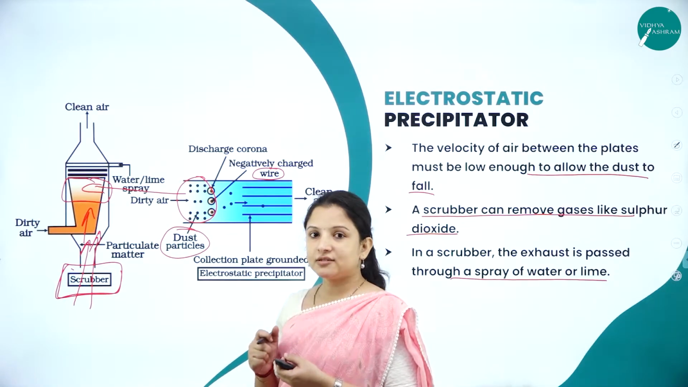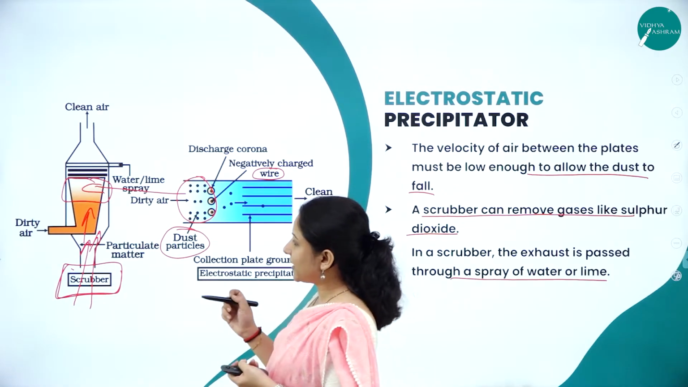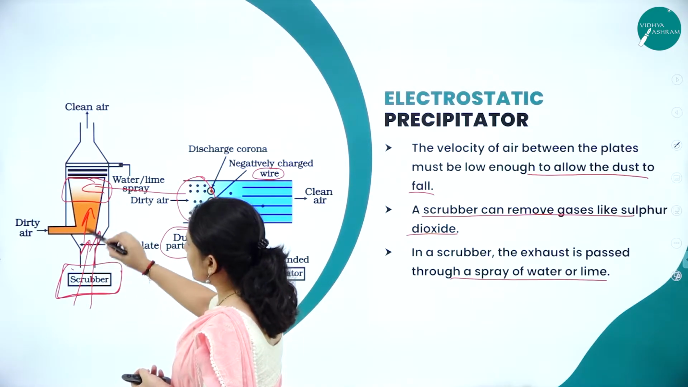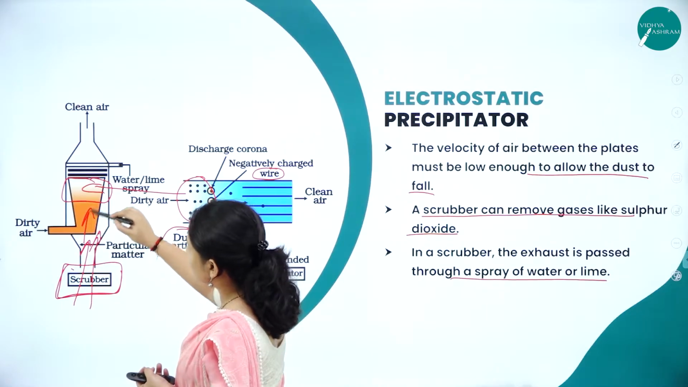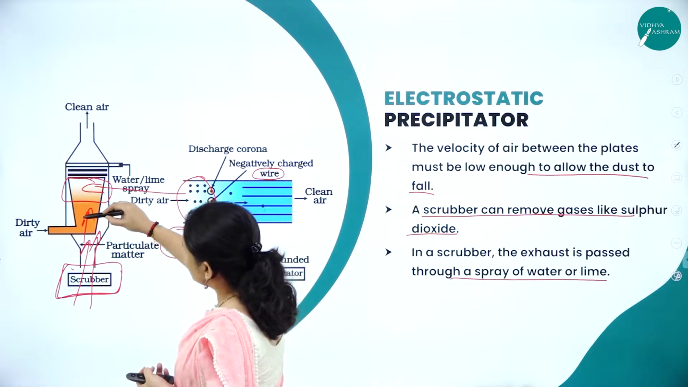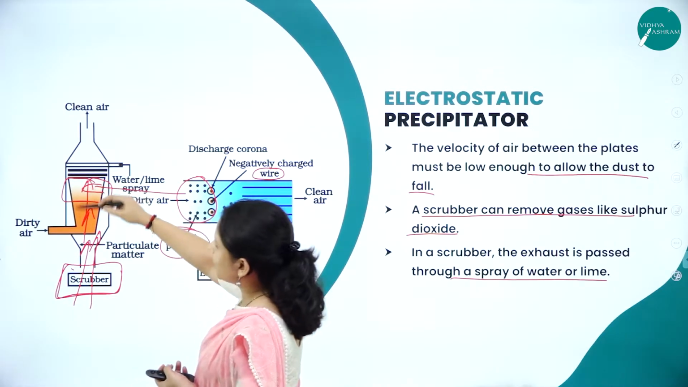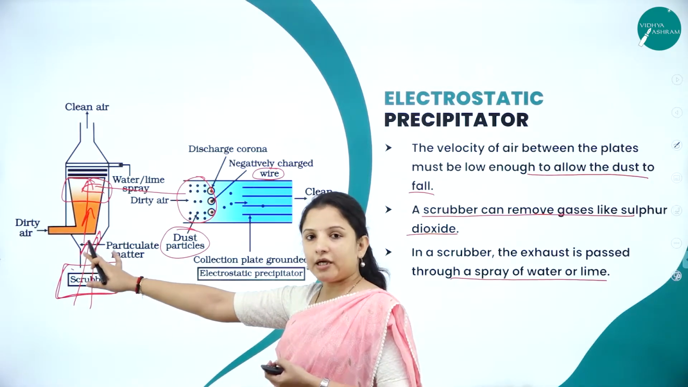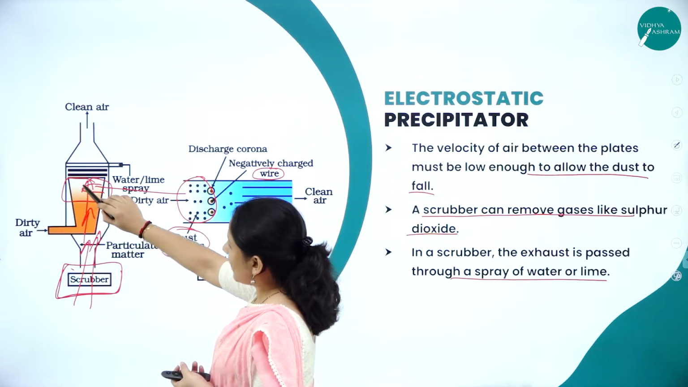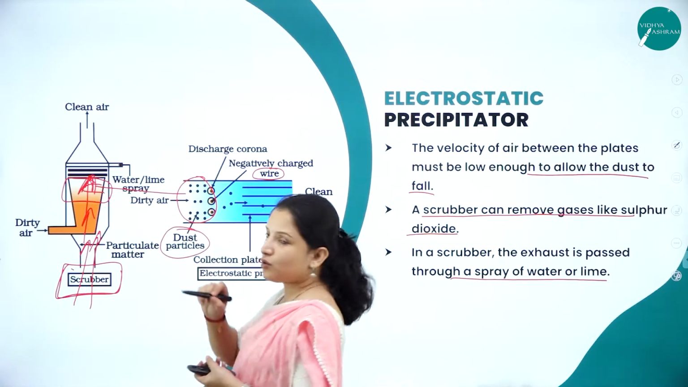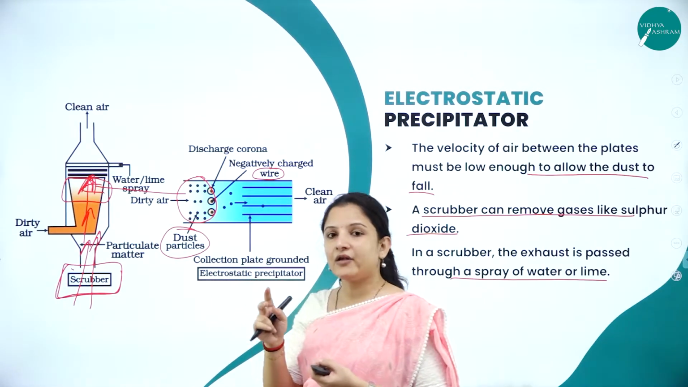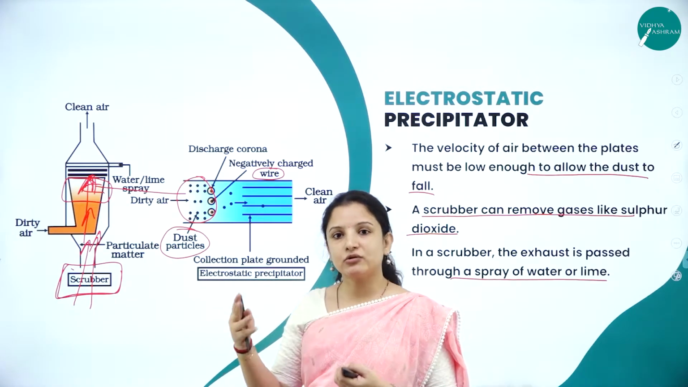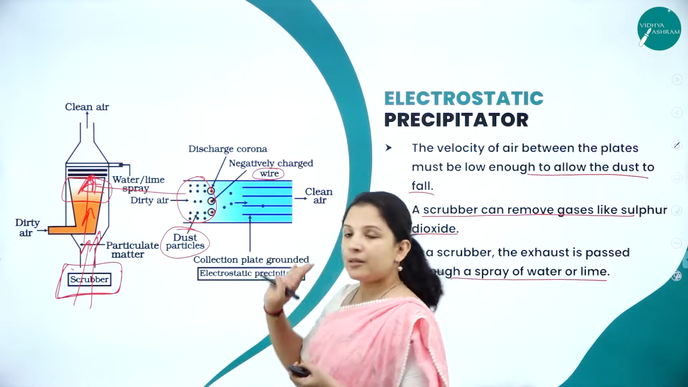What about the poisonous gases? How to remove those poisonous gases? To remove the poisonous gases, the gaseous matter will move further. Dust particles would have fallen onto the scrubber and everything would have become clean. Now the remaining smoke that is going will be free of dust particles, because the dust particles would have been removed by the electrostatic precipitator.